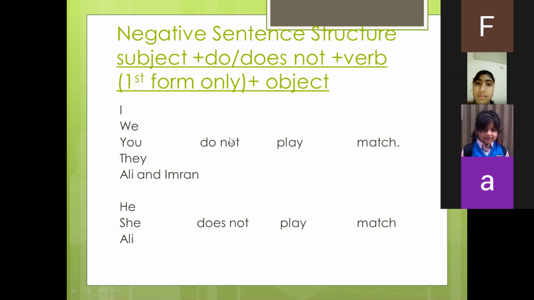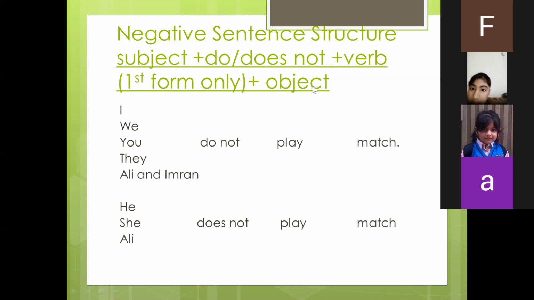If you add S or ES after do not or does not with the first form of the verb, again it would be a big mistake and you're going to lose marks for it. Fine, so keep this rule and retain this rule in your memory.